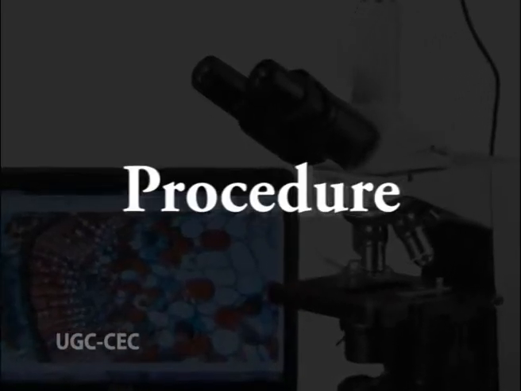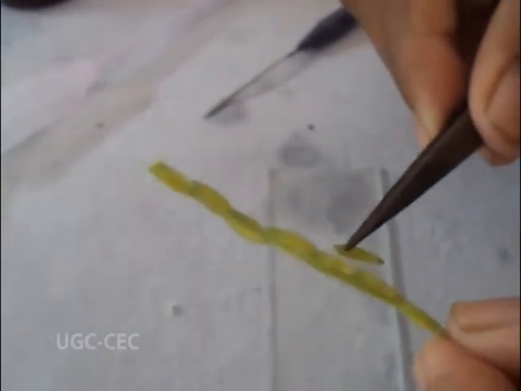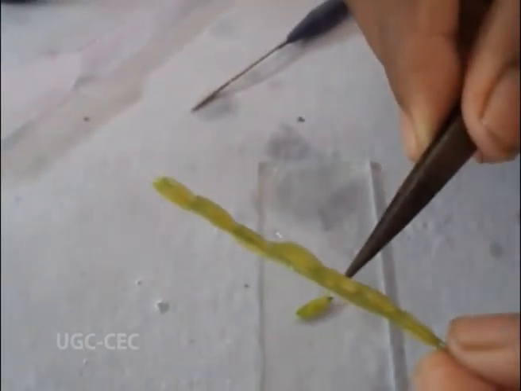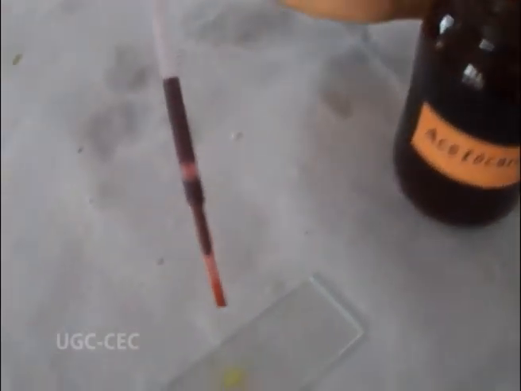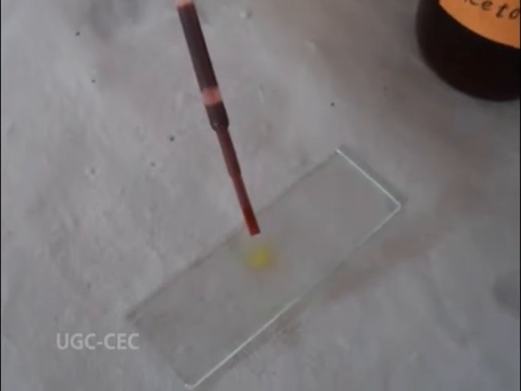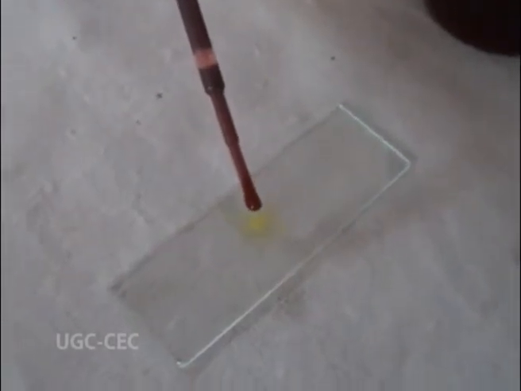Coming to procedures. Number 1. Obtain a flower bud that has been fixed and preserved. Cut off one bud. Number 2. Then separate out the anthers from the bud. Number 3. Put one drop or half of acetocarmine stain on a clean slide. Number 4.